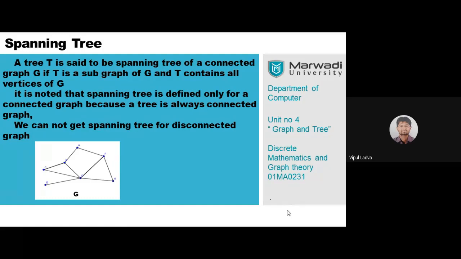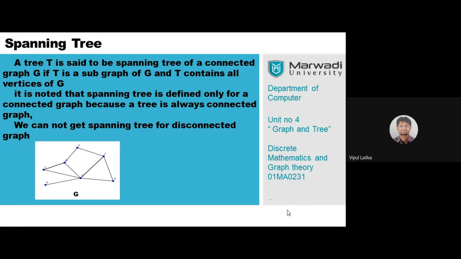So, for any connected graph, if we wish to identify one of the trees which includes each and every vertex of the graph, then that particular tree will be known as a spanning tree.